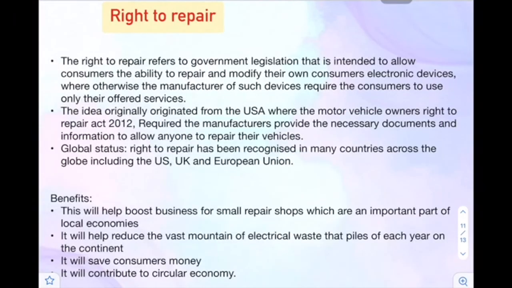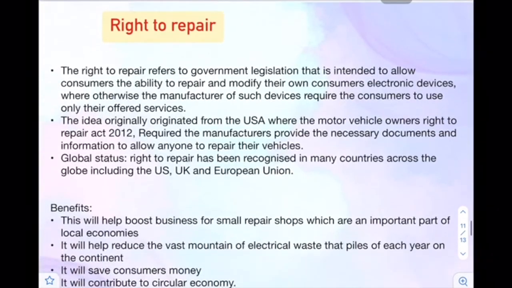You see, right to repair is the next topic, and this topic is very important because the right to repair has been discussed a lot in other parts of the world, and in India also. The reason is that if you have a mobile phone that is 3 or 4 years old, and you take it to the shop for any repair, it will cost you like 8,000 or 6,000.